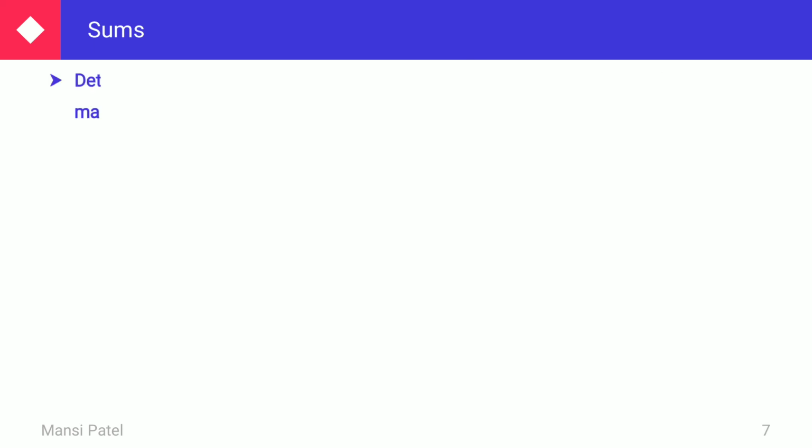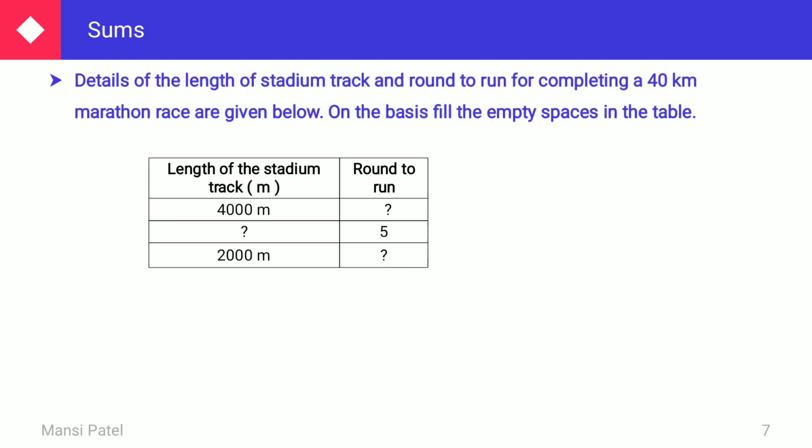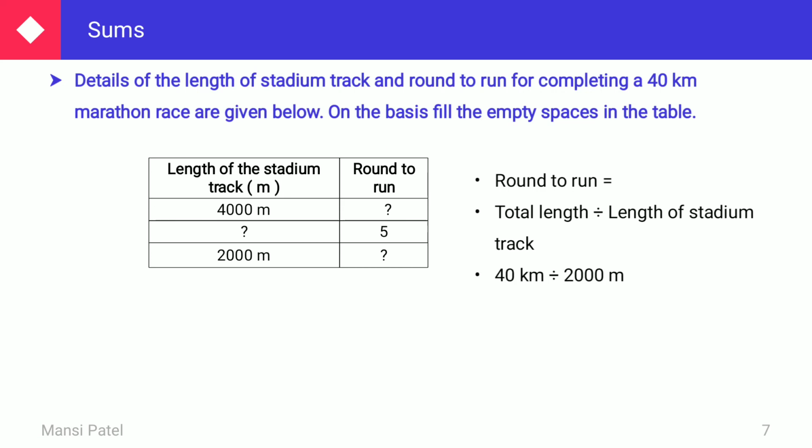Now let us solve the third one. In the third one I am giving the length of the stadium track, and you have to find out the rounds to run. So rounds to run is equal to total length divided by length of the stadium track. So your total length is 40 kilometers divided by 2000 meters.